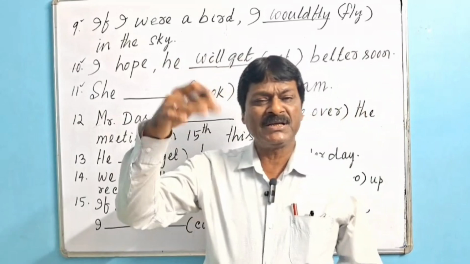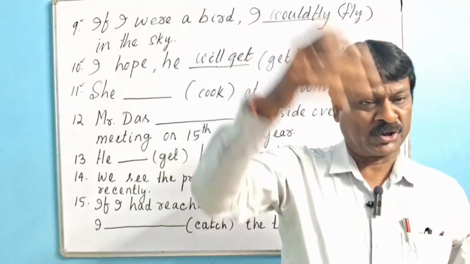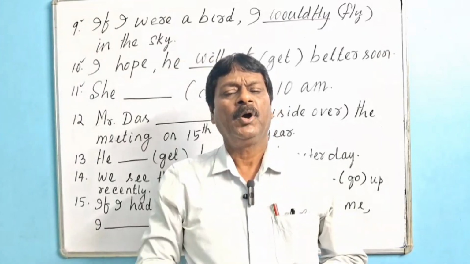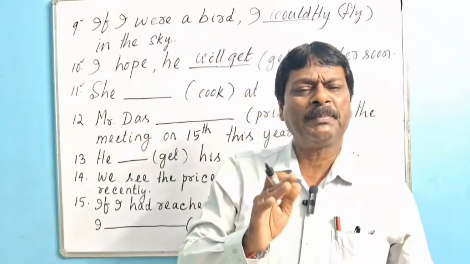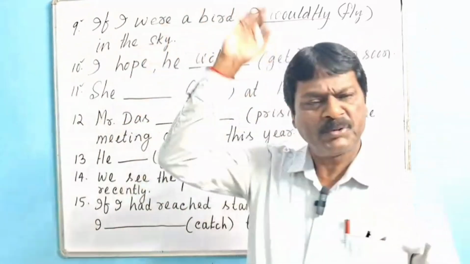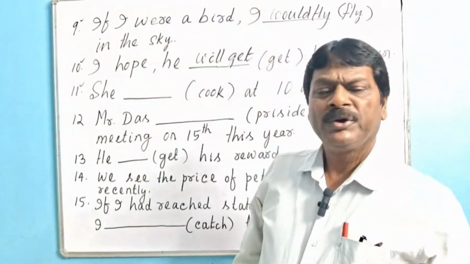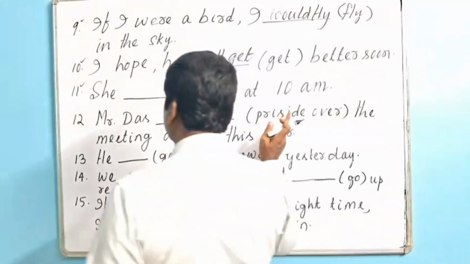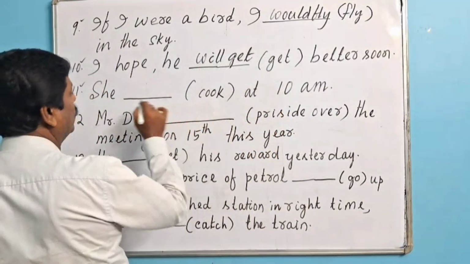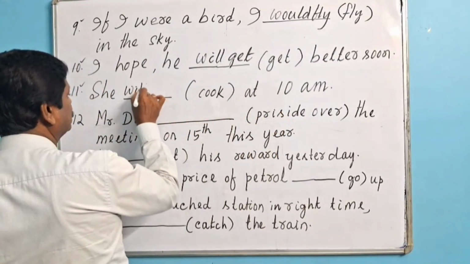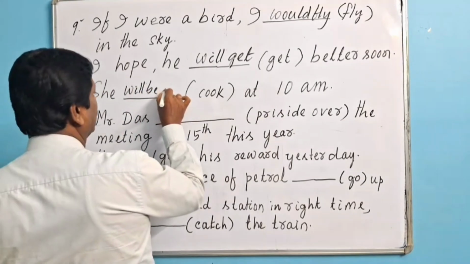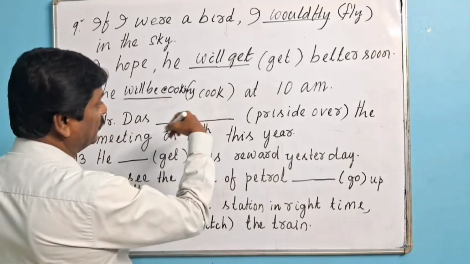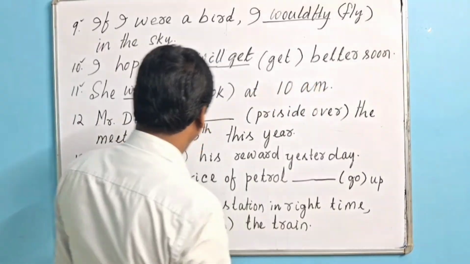If something is happening at a particular time in future, continuing at a particular point of time in the future, there we use future progressive tense. That's why the correct form of verb will be she will be cooking. She will be cooking at 10 a.m.